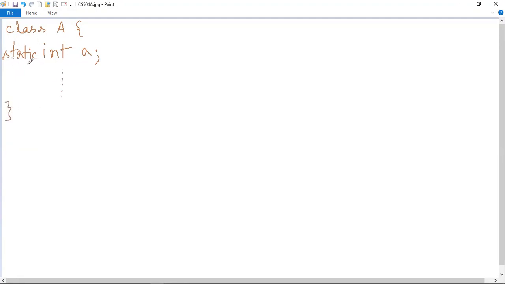Now, whenever you place the static keyword before an instance variable, that means a variable which is directly written under a class, not inside a method or as a parameter, then it becomes a class variable. So this is actually a class variable. This is not at all an instance variable.